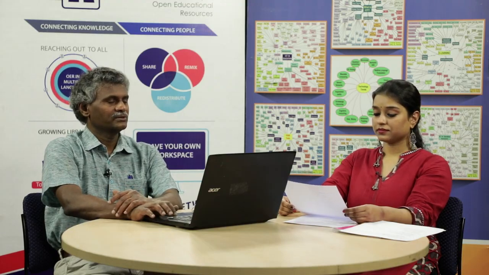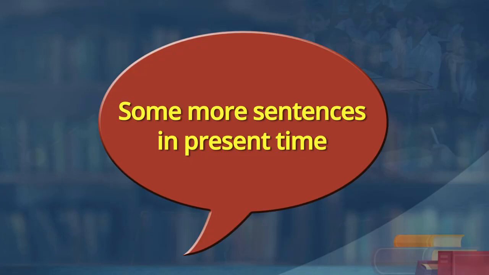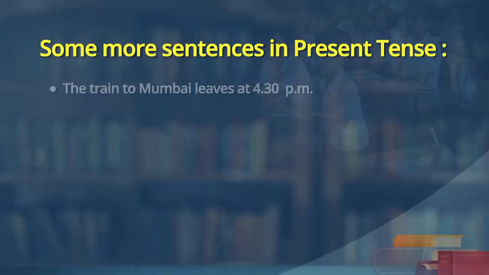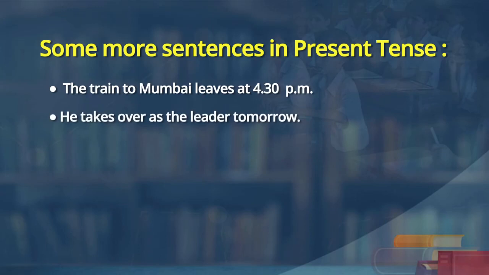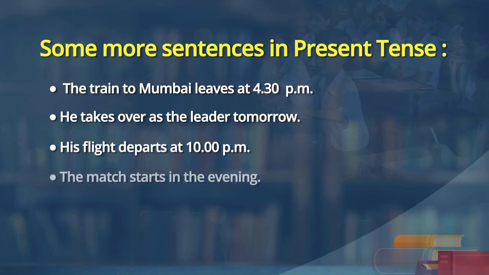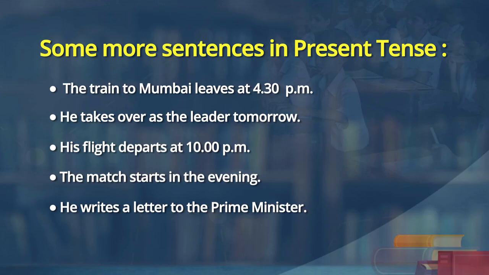Now, let us look at some more sentences in present time, so that learners notice it very well. Let me read out first, then you read out. Sure, sir. The train to Mumbai leaves at 4:30 p.m. He takes over as the leader tomorrow. His flight departs at 10 p.m. today. The match starts in the evening. He writes a letter to the Prime Minister. So, could you read again?